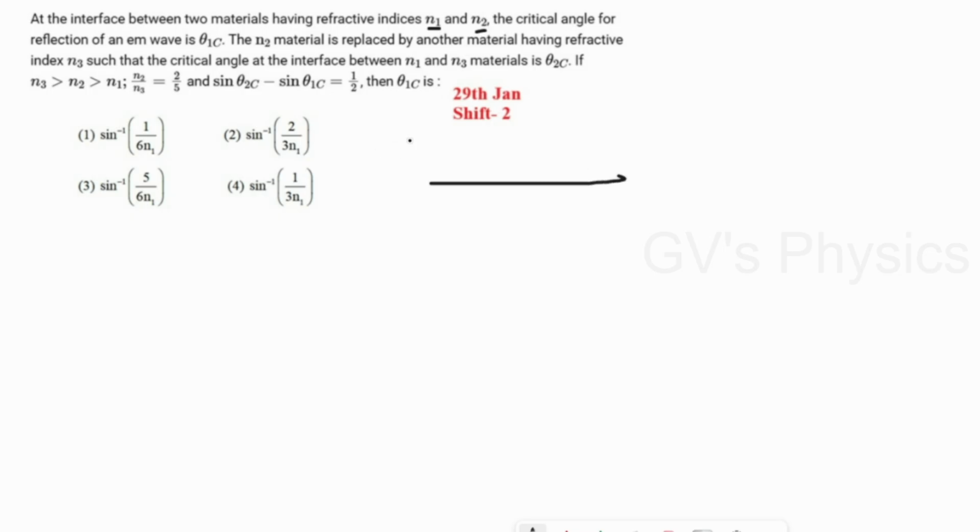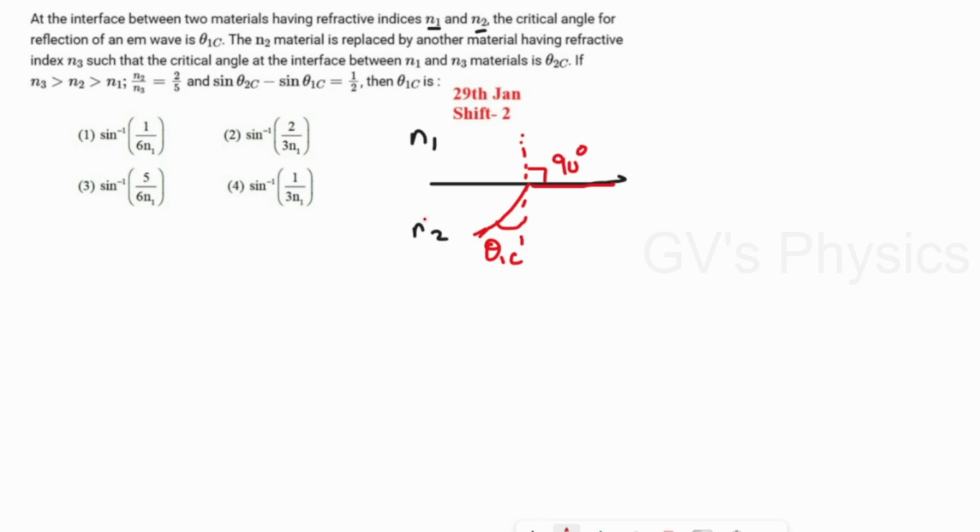So they have given two mediums, n1 and n2. It undergoes a critical angle, so the light has to travel from the denser to the rarer medium. The ray will go from denser to rarer, and it will pass along the surface of separation, so it will make an angle of 90 degrees. This angle, they call it the critical angle. In the question, they have given it as theta 1c.